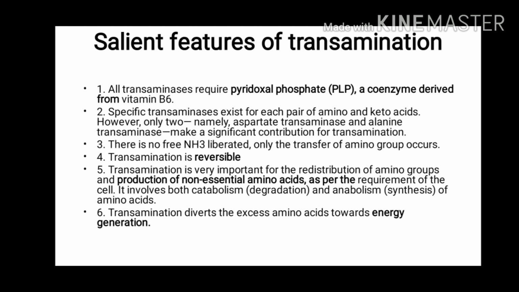There is only the transfer of amino group that takes place, and the transamination reaction is a reversible reaction. It is a very important reaction for redistribution of amino group and production of non-essential amino acids. So what are non-essential amino acids? We know that these amino acids are synthesized in our body, and transamination is involved both in anabolism and catabolism.